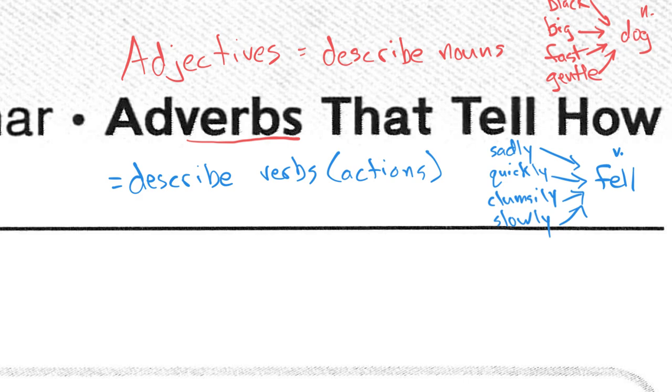You'll notice that in a majority of adverbs, there's an ly ending, which is really handy. So if you're looking for an adverb, that's one of the quickest ways to do it. And there are adverbs that don't end in ly, but many, many do. So keep that in mind, okay?